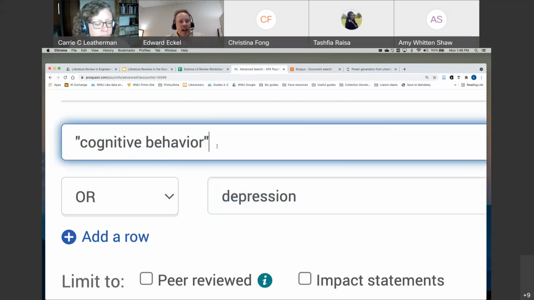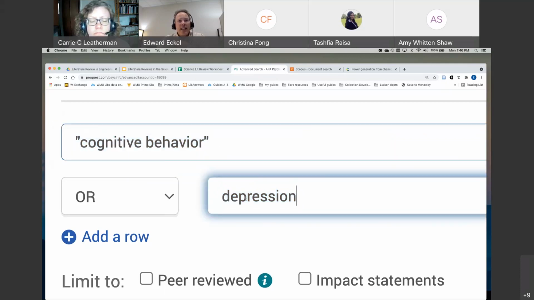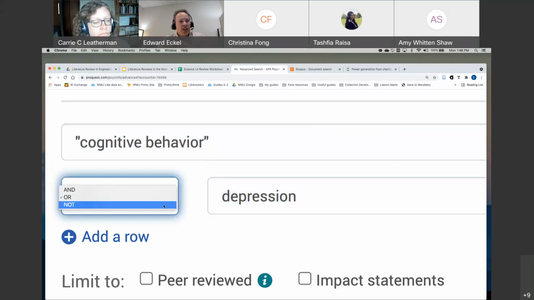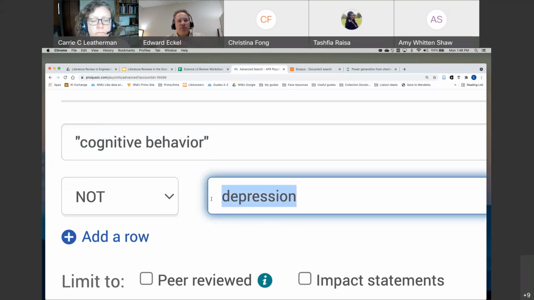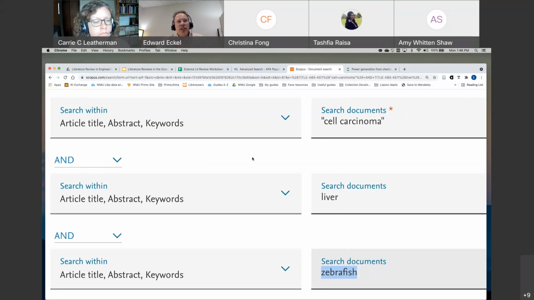Now, let's say I wanted to study cognitive behavior therapy, but I did not want anything that talked about depression. Then I would check this box off. Cognitive behavior, but not depression. And for example, going into the Scopus database, I want articles that talk about cell carcinoma and that mention liver, but I do not want the term zebrafish in any of the articles that show up.